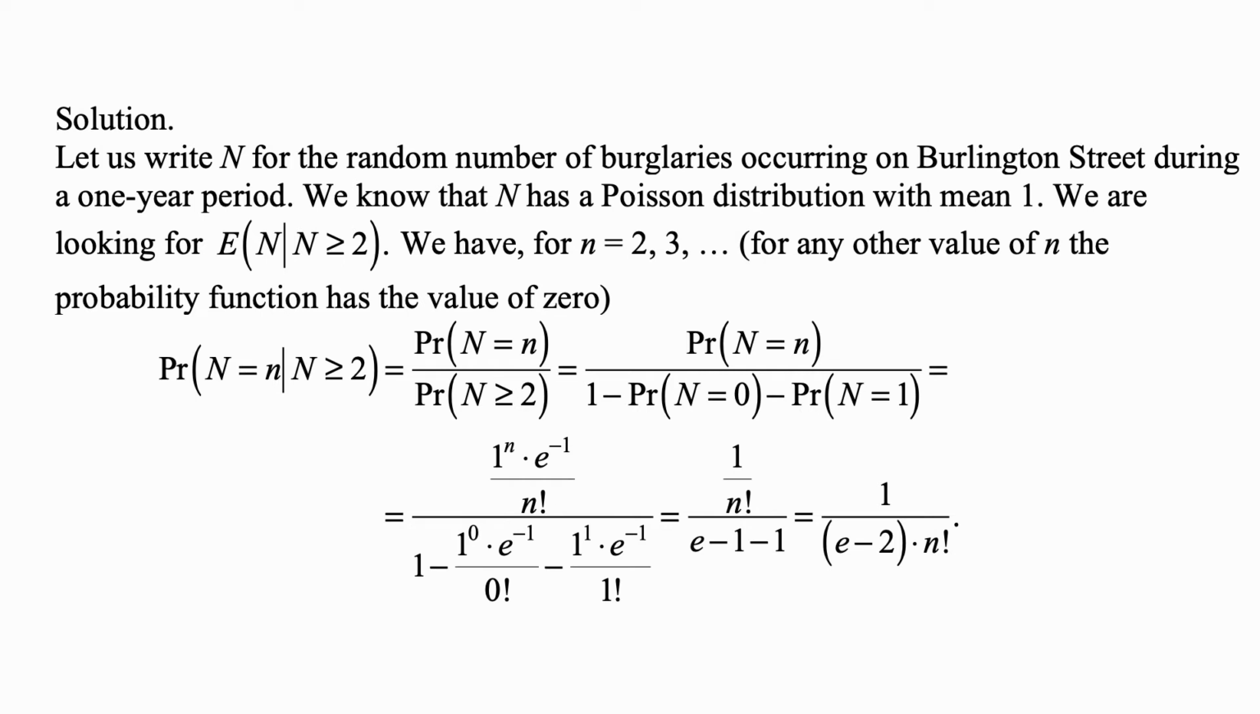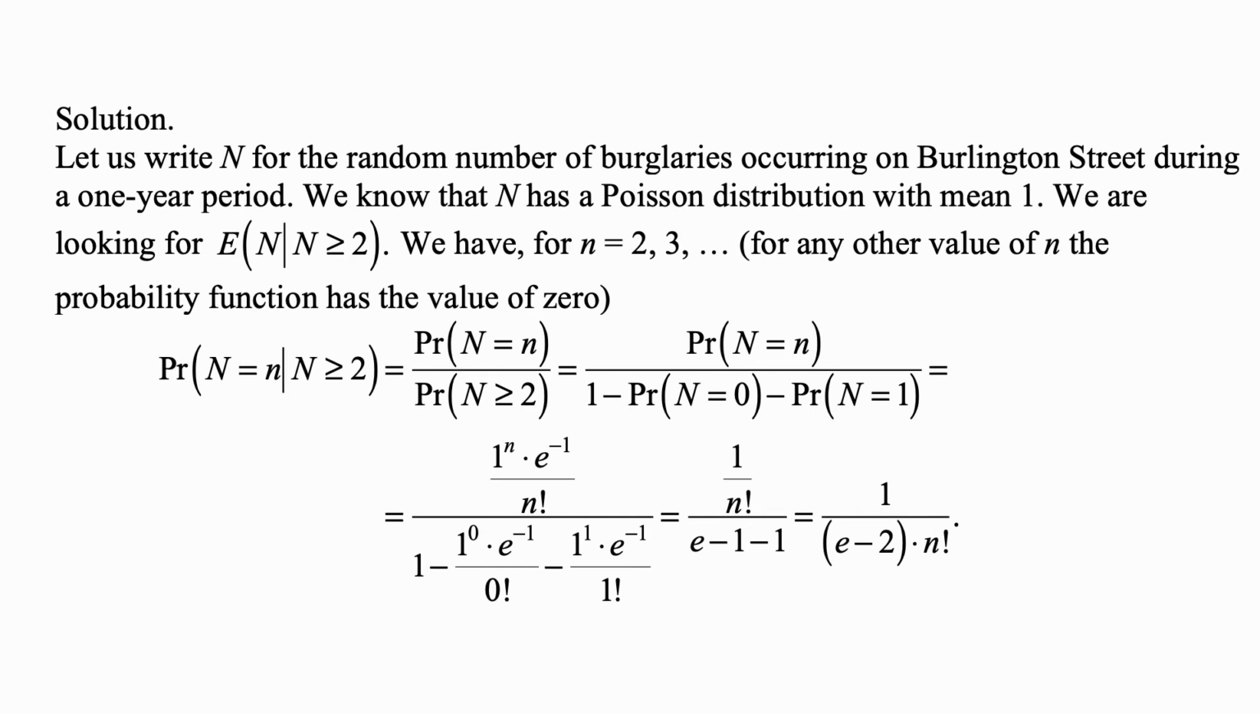And then the top is equal to 1 to the nth times e to the minus 1 over n factorial. That's the straightforward formula for the probability function of the Poisson distribution with mean 1. And the bottom is 1 minus 1 to the 0 times e to the minus 1 over 0 factorial minus 1 to the first times e to the minus 1 over 1 factorial.